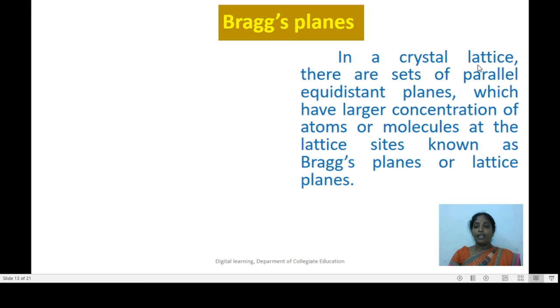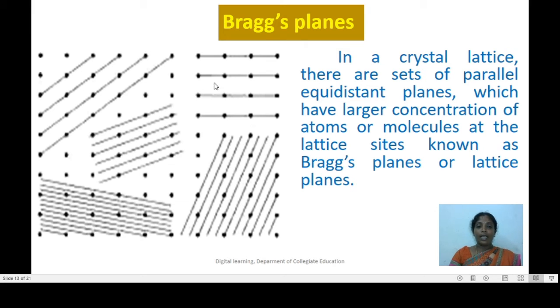In a crystal lattice, there are sets of parallel equidistant planes which have a larger concentration of atoms or molecules at the lattice sites, and these equidistant parallel planes are known as Bragg's planes or lattice planes. Now let us understand the meaning of Bragg's planes with the help of a figure. Now look at the slide.